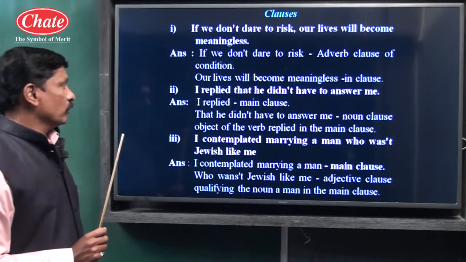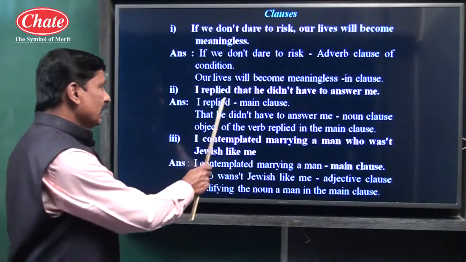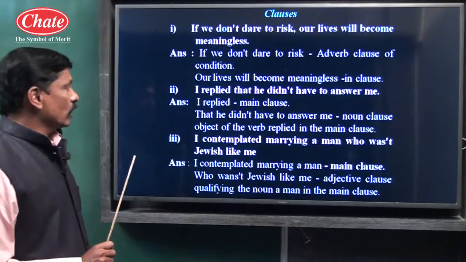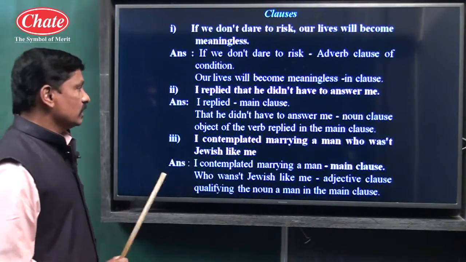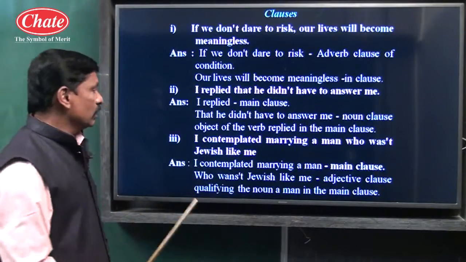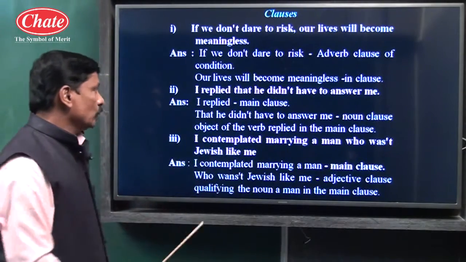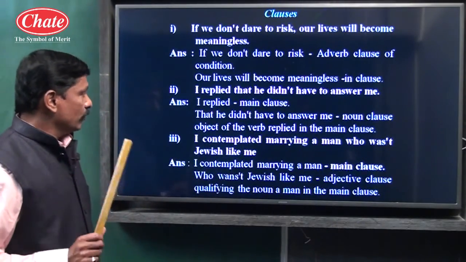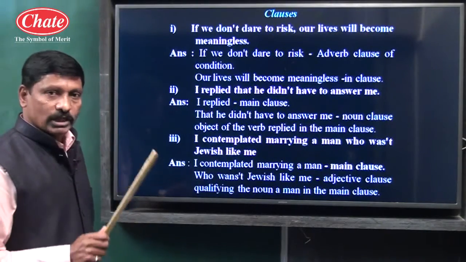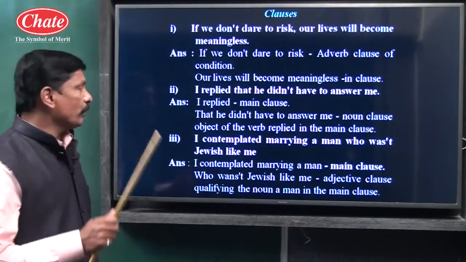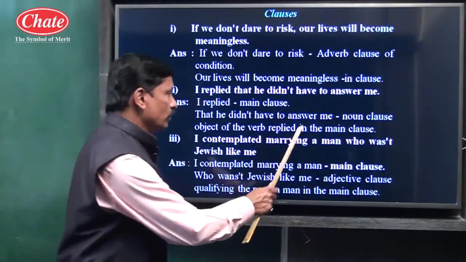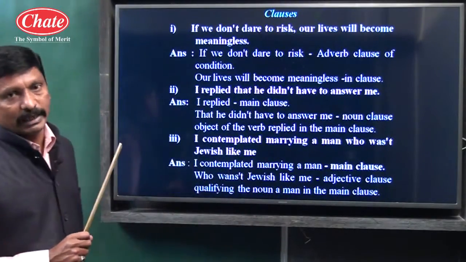We shall see what type of clause it is. Just see, I replied, main clause. What did I reply? That he didn't have to answer me. This is doing the work of a noun, so it is a noun clause, and it is doing the work of object. So I replied, main clause, that he didn't have to answer me, subordinate noun clause, which does the work of object of the verb replied in the main clause.